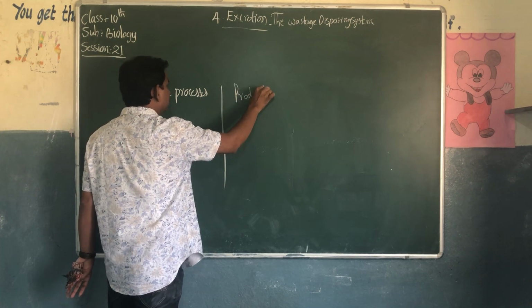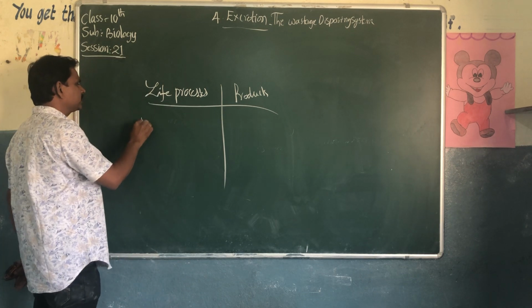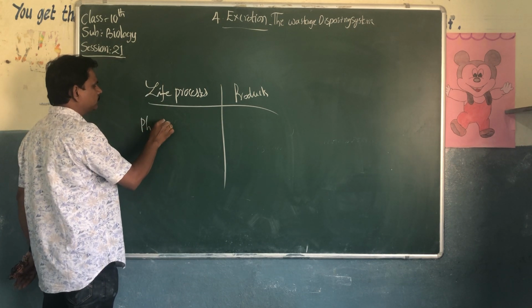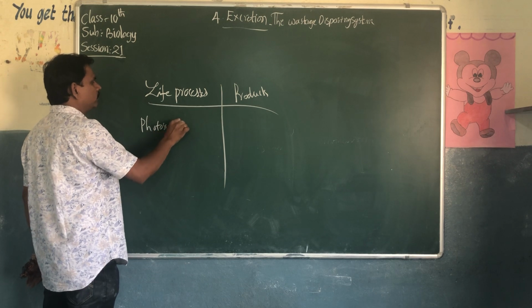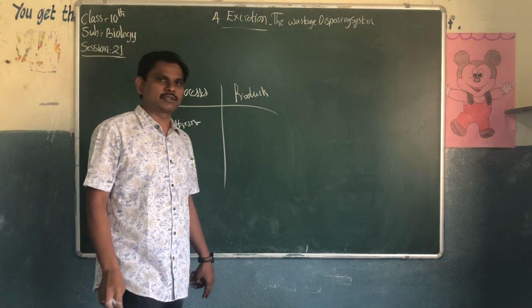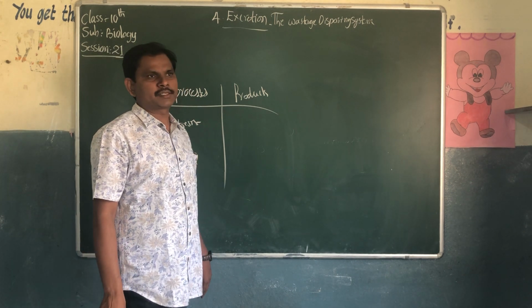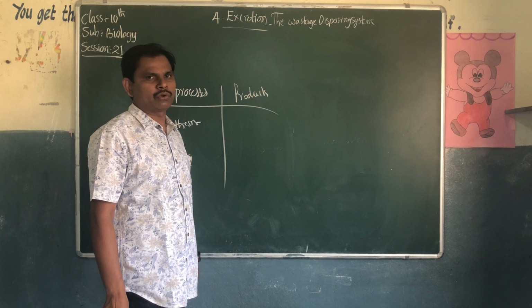We know very well that in the life processes, photosynthesis takes place in plants, in the chlorophyll in the presence of sunlight. It utilizes carbon dioxide and water in the presence of sunlight and chlorophyll.